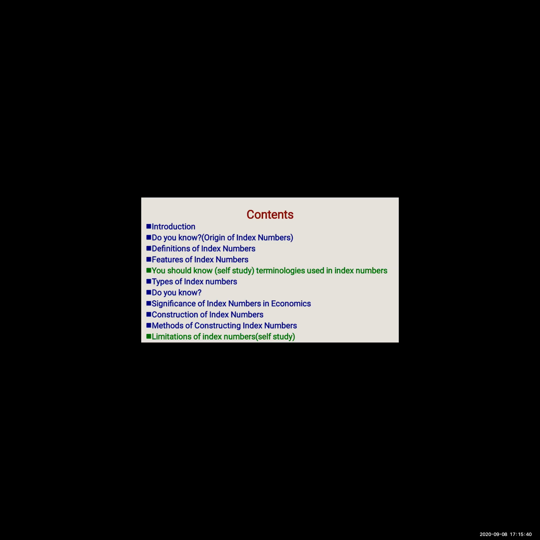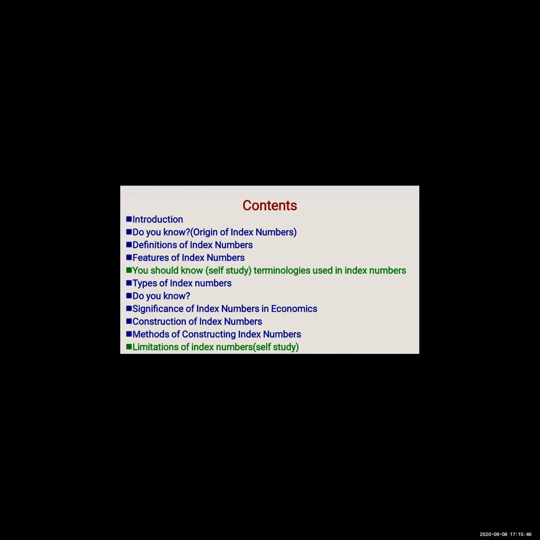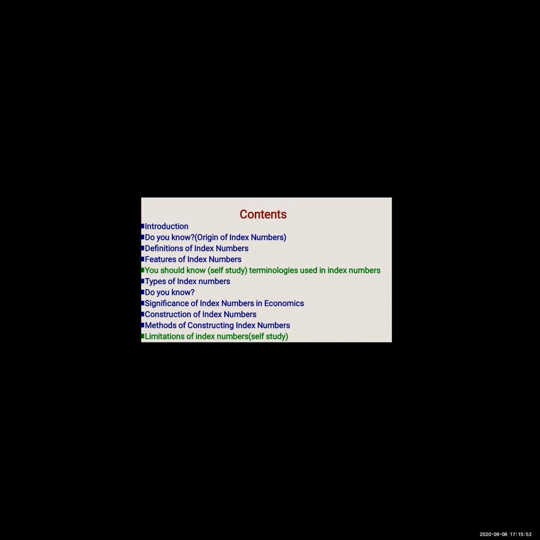Limitation of index number is part of self-study, and this self-study content might be asked in your internal examination. I hope it is clear what we are going to study. Now, before going to what the textbook tells us, there are a few things I want to make clear. If you understand the introduction part, features and types will be very easy to understand.